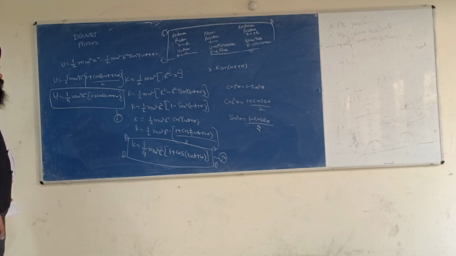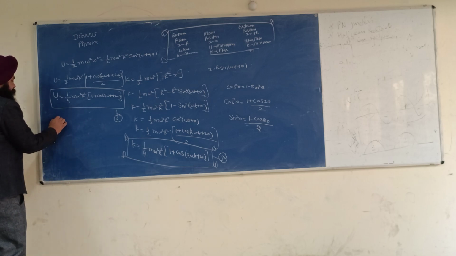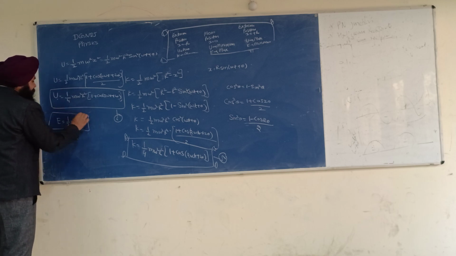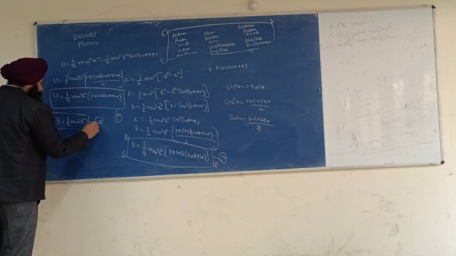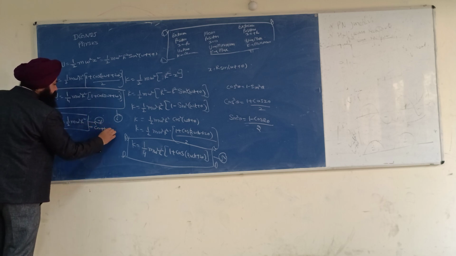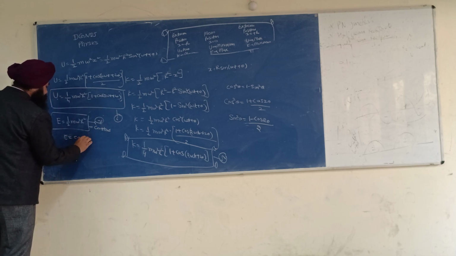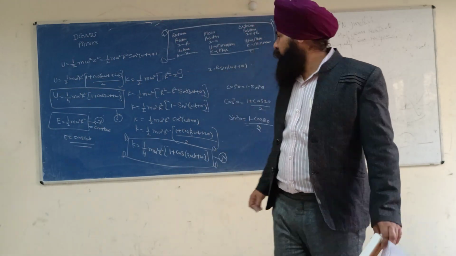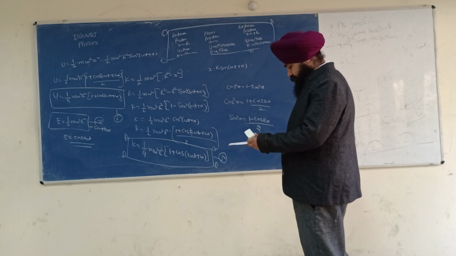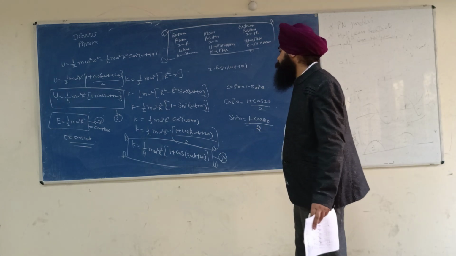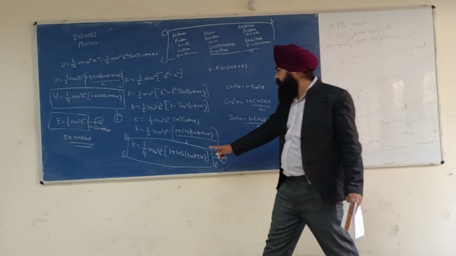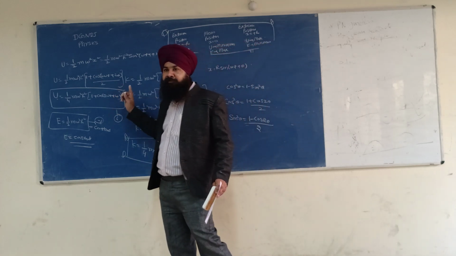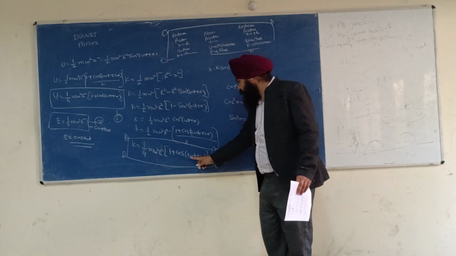Now add the U and K, and E is equal to half m omega square r square. This we have calculated. This is 7, and it is a constant value. E is a constant. Okay. So see, in kinetic energy and in potential energy, in expressions 5 and 6, if you have a nice look, this is 2 omega.